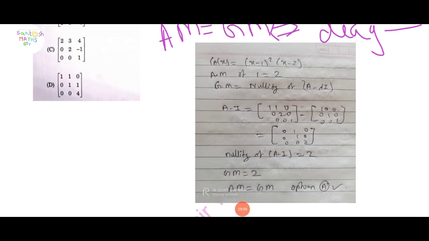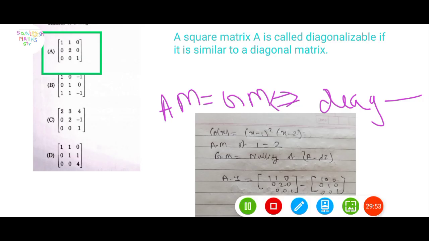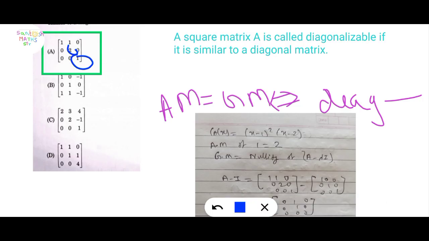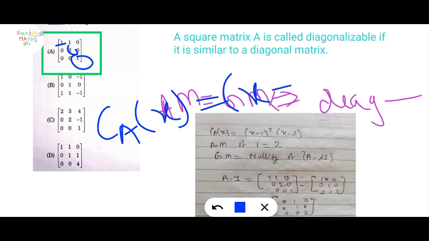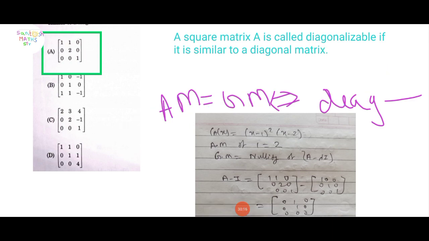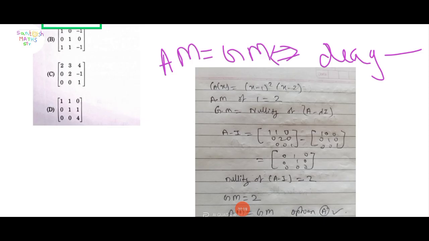In option A, the eigenvalues are 1, 2 and 1. That means the characteristic polynomial is equal to (x minus 1) squared into (x minus 2). This is the characteristic polynomial, and now find its AM and GM. Here the AM of lambda equal to 1, that means eigenvalue equal to 1, is given as 2. AM equal to 2, and now find its GM.